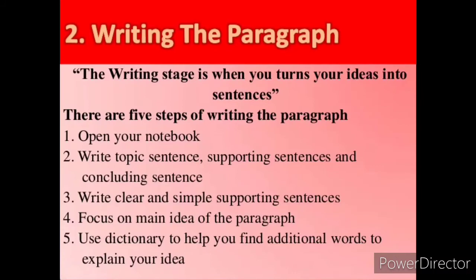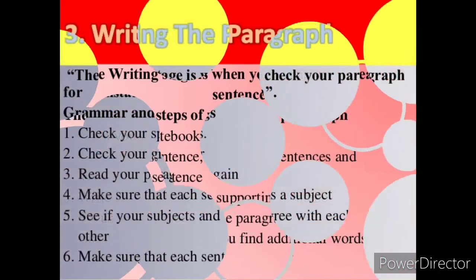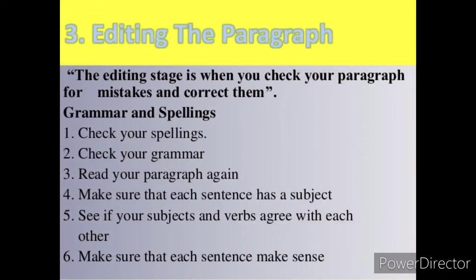Let's move on to the third stage, that is editing stage. Children, look at the editing stage. Here, the editing of the paragraph. The editing stage is when you check your paragraph for mistakes and correct them. So, in editing stage, you can check your paragraph for mistakes and correct them. The main mistakes are about grammar and spellings. The first step is check your spelling, and the second step, check your grammar.